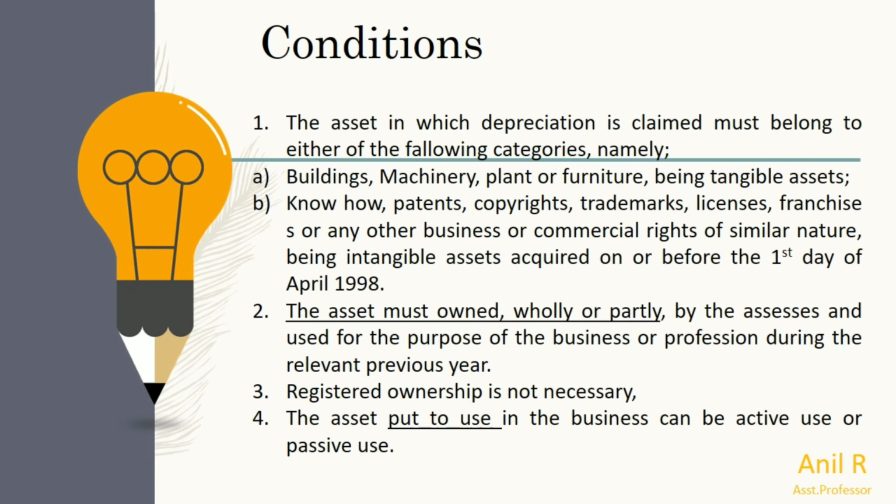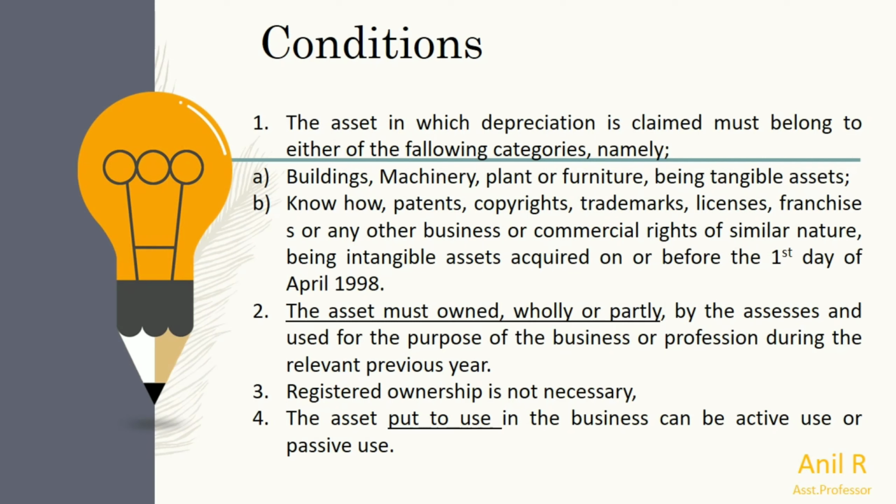The asset must be owned wholly or partly. An assessee can claim depreciation, but the asset must be usable.